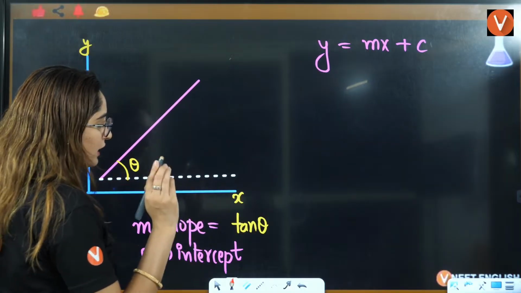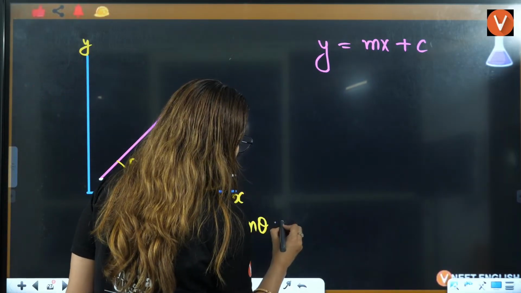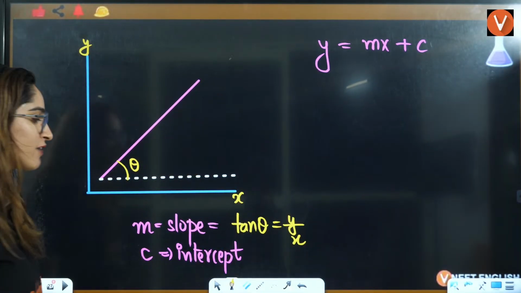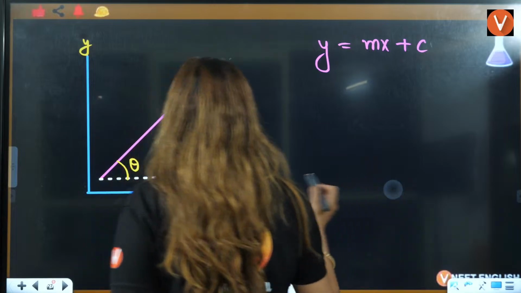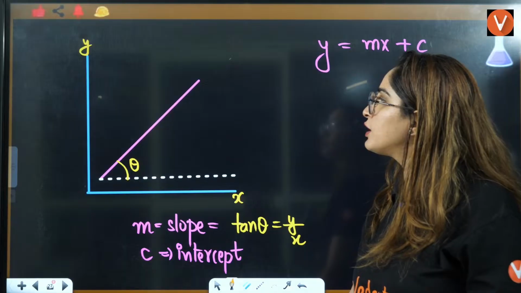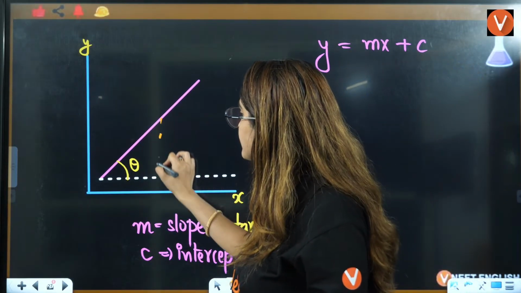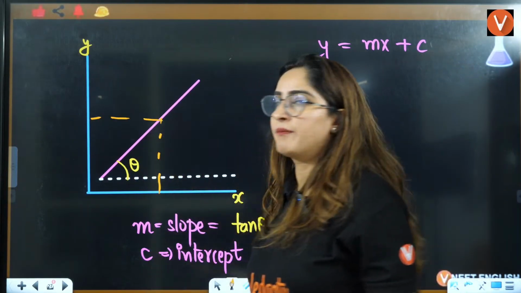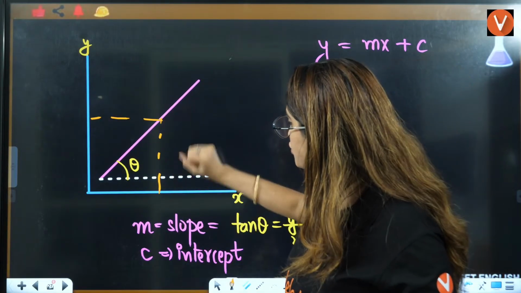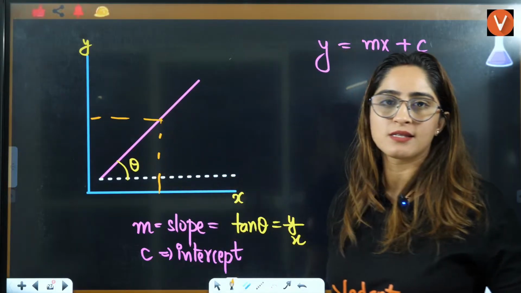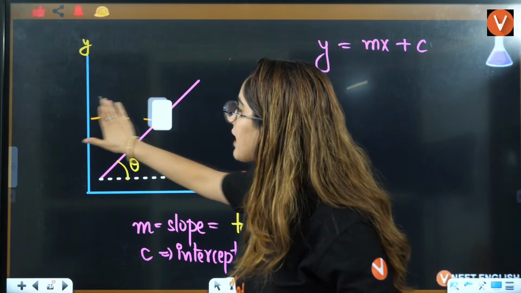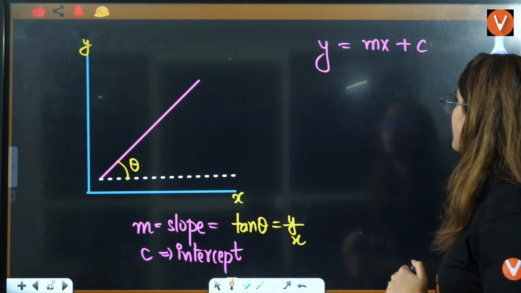This you should definitely know, that tan theta is equal to y by x. Maybe they don't give you the value of tan theta or the value of slope. Maybe they will give you some value of x and some value of y. Can you calculate the value of tan theta from there? Yes, because tan theta is equal to y by x. You know the value of y, you know the value of x, put these in and you will get the value of tan theta. That is the first thing to remember.